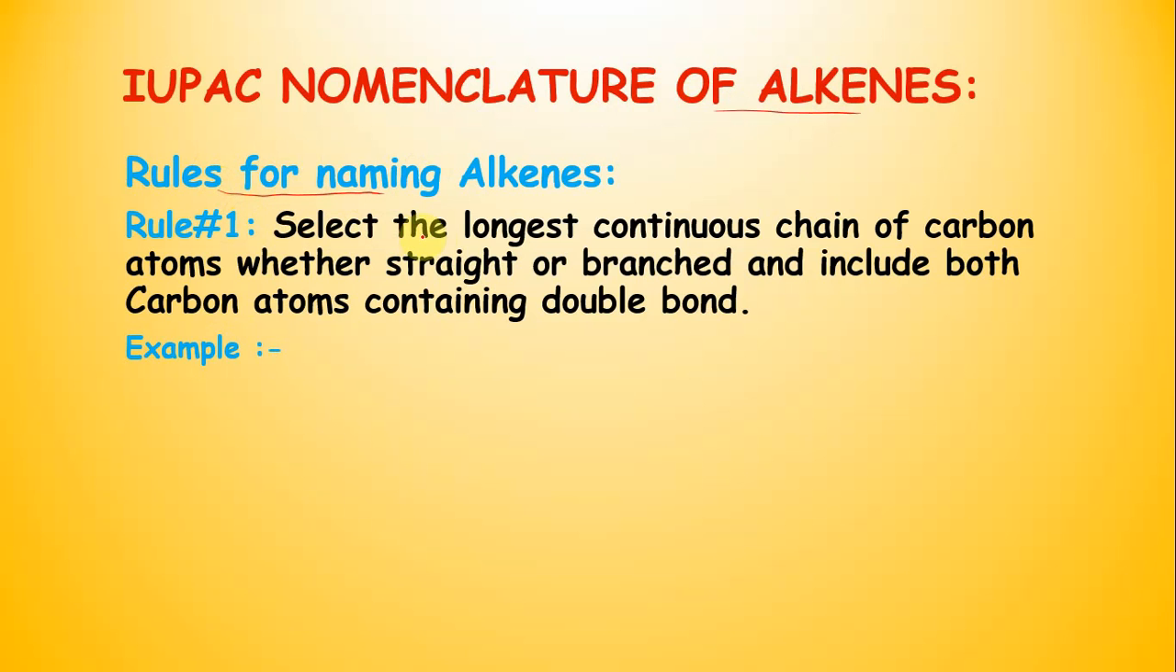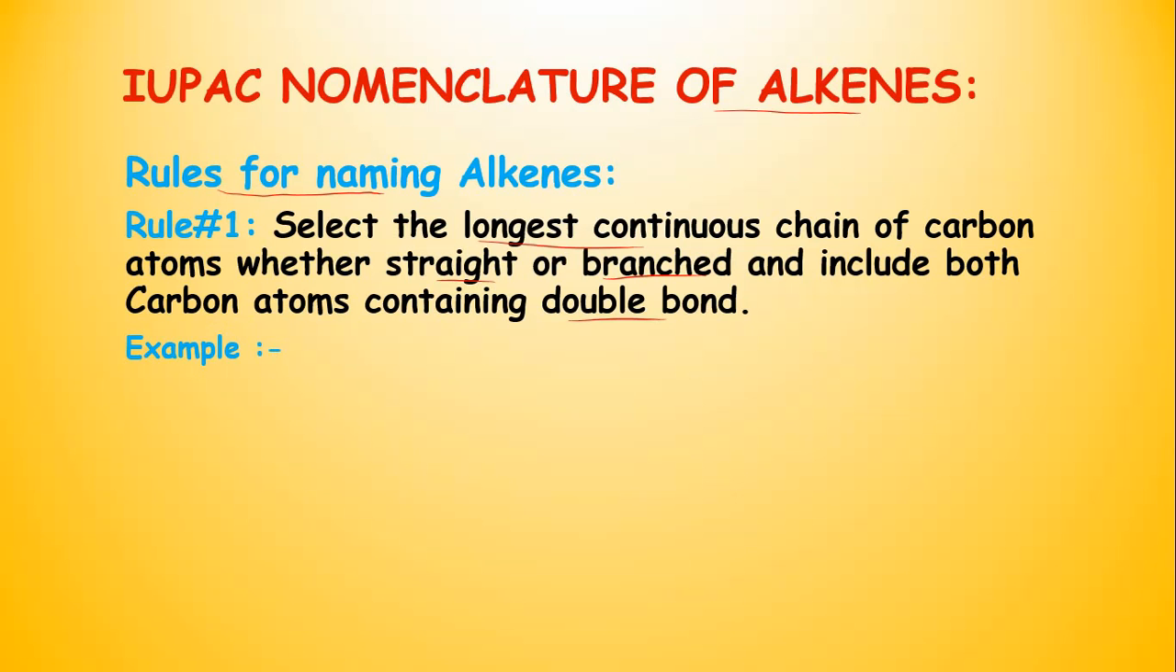Rule number 1 is to select the longest continuous chain of carbon atoms, whether straight or branched, and include both carbon atoms containing the double bond. As you know, alkenes are a homologous series called unsaturated because they contain a carbon-carbon double covalent bond. When we select the longest chain to name the structure of an alkene, we have to select the carbon-carbon double covalent bond also.